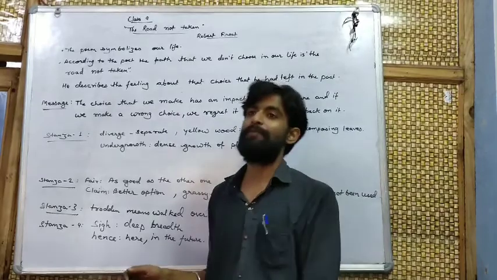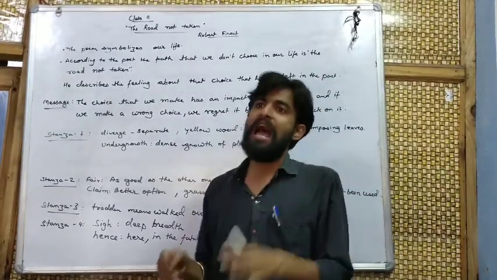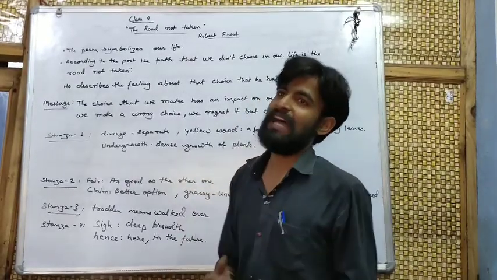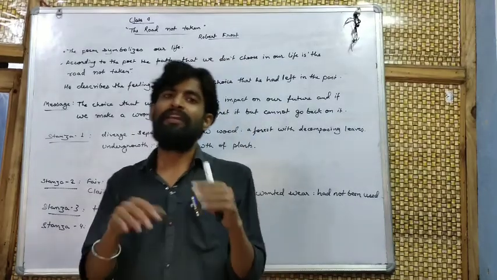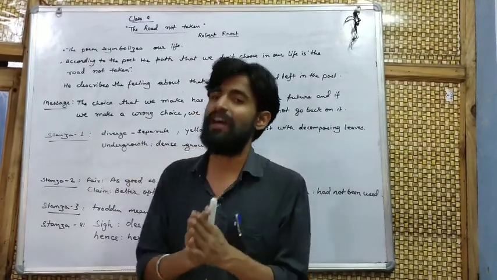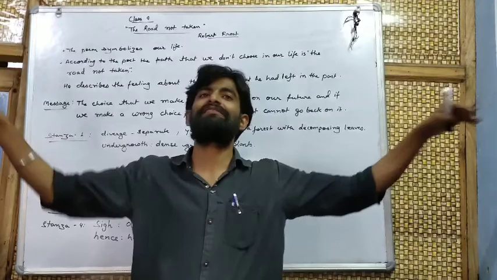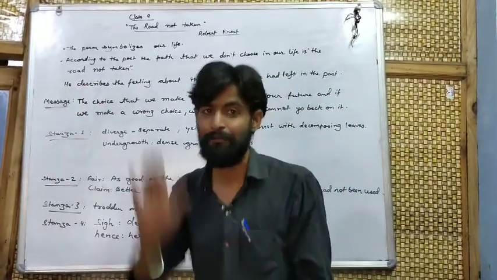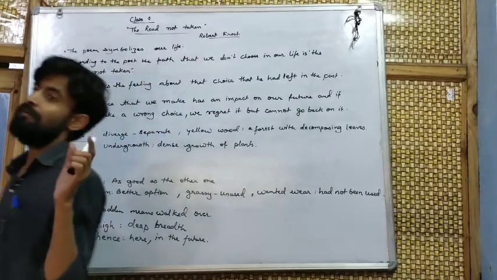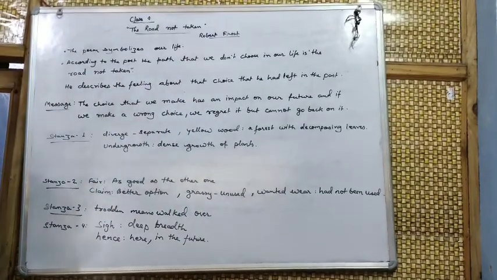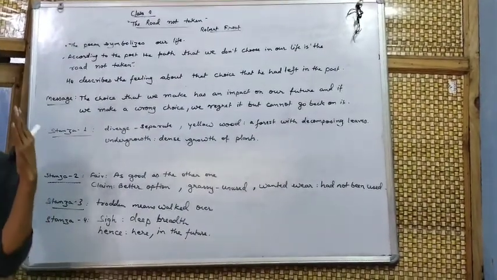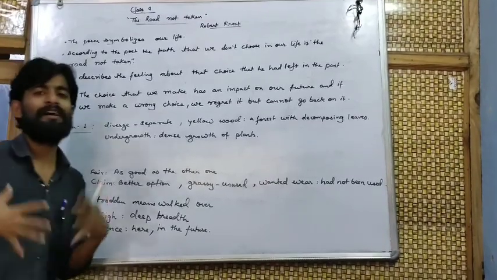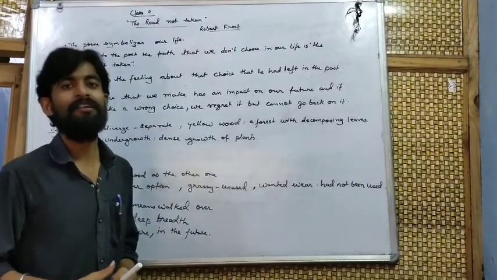Means he was not happy with the road that he has chosen, and with a sigh he is saying that if he might have chosen another road, he could be somewhere else, somewhere more successful than he really is at this present time. This the poet says, and he says that we cannot satisfy our dreams.